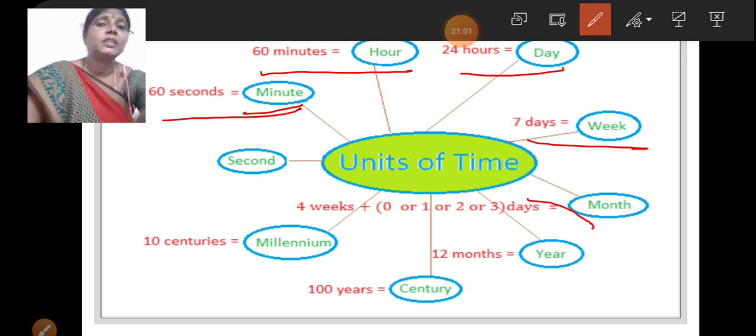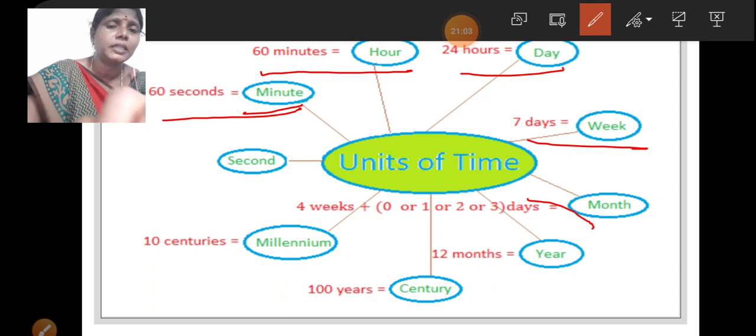Do you understand? The basic unit of time is second. 60 seconds 1 minute, 60 minutes 1 hour, 24 hours 1 day, 7 days a week, 4 weeks plus 1 or 2 days is a month, and 12 months a year, and 100 years a century, 10 centuries a millennium. These are the units of time.